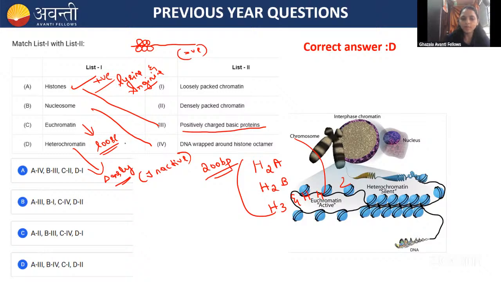Then coming to the euchromatin, where DNA is visible, right? Because it is loosely attached, that's why it is transcriptionally active. Do you understand? Euchromatins are transcriptionally active, meaning transcription will take place there. Heterochromatin, where nucleosomes are attached tightly, the histones are tightly attached. There is no transcription going to happen there. Okay. I think you understood these questions, right, guys?